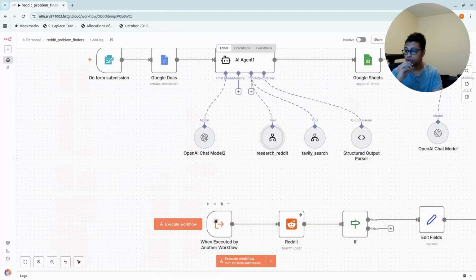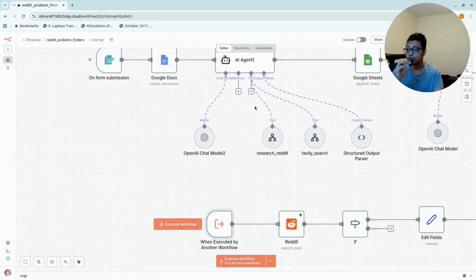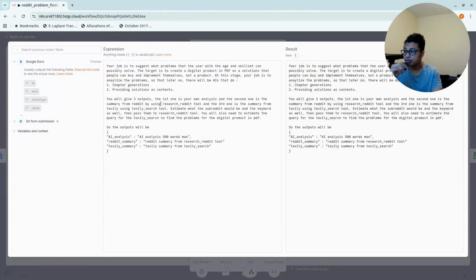And if I click this, we will have two kinds of JSON inputs that we need. The first one is the subreddit, and then the second one is keyword. So this is just an example. Now, if I click the agent again one more time, and if I go to the expression, right?